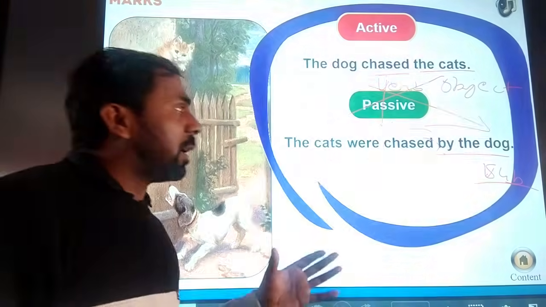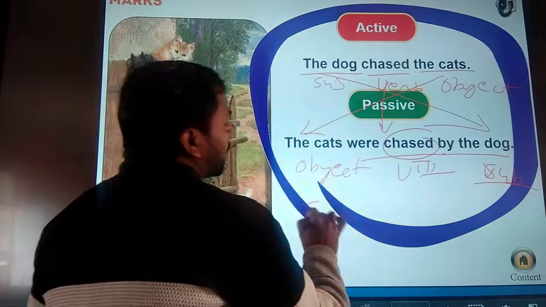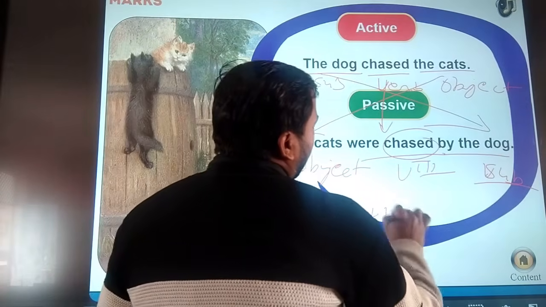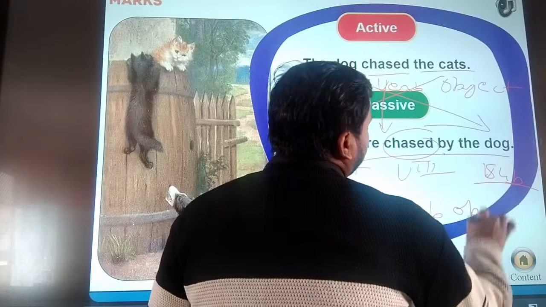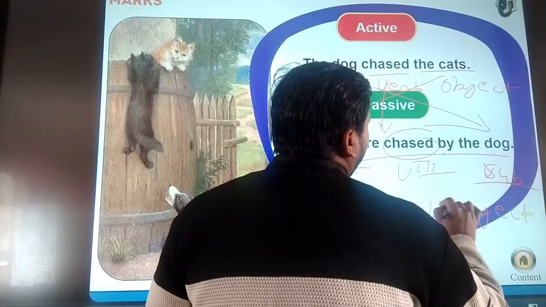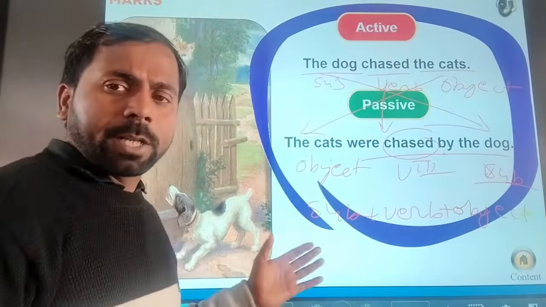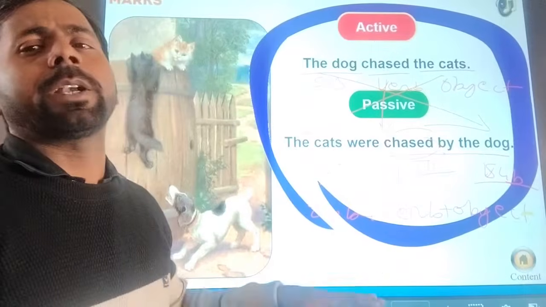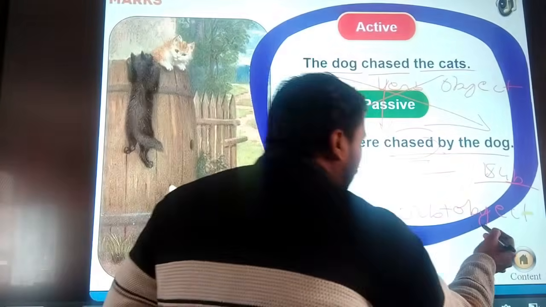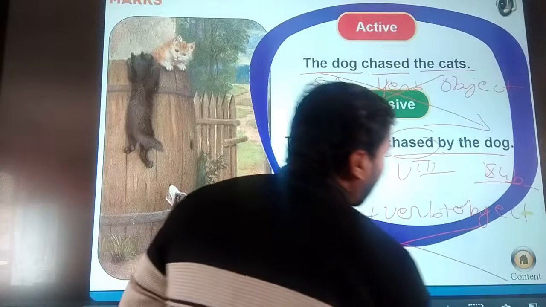So easily we can understand that our sentence structure is subject, verb, and object. It is a sentence structure. But when we convert into the passive voice, the structure will change in the opposite form.